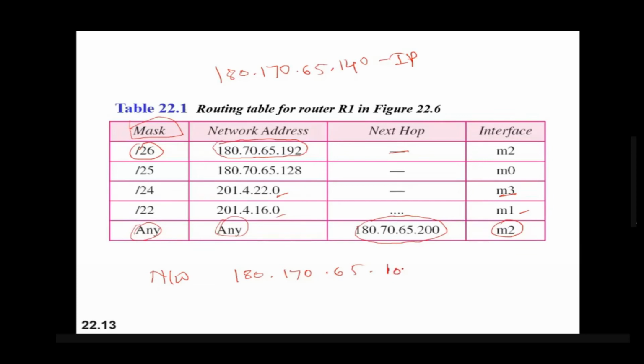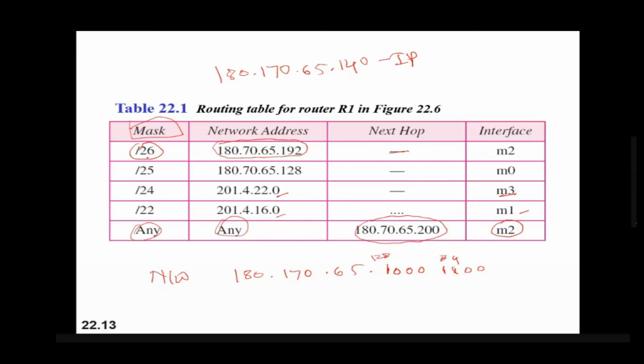So 0 for 64, 0 for 32, 0 for 16, 1 for 8, 1 for 4, and 0, 0. If you add 1, 2, 4, 8, that is 12, plus 128, so it is 140. So I have written this in binary notation.